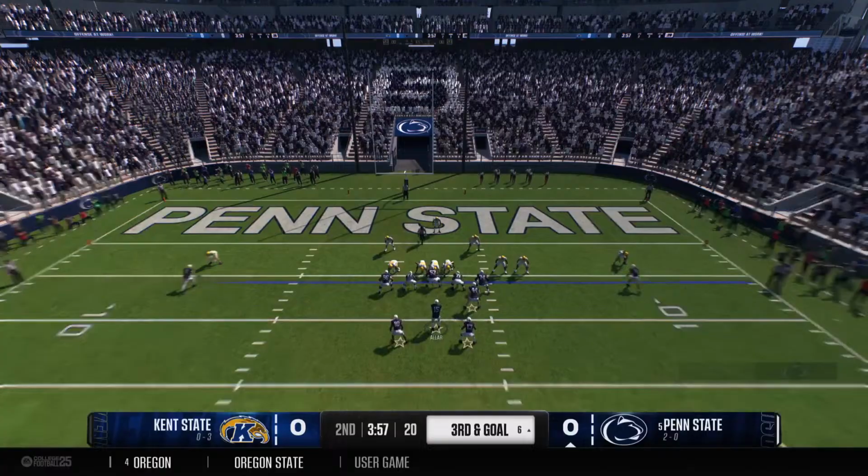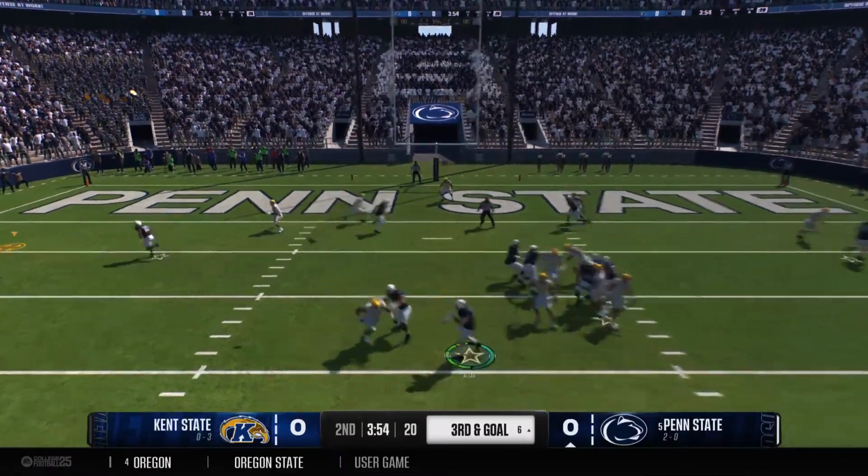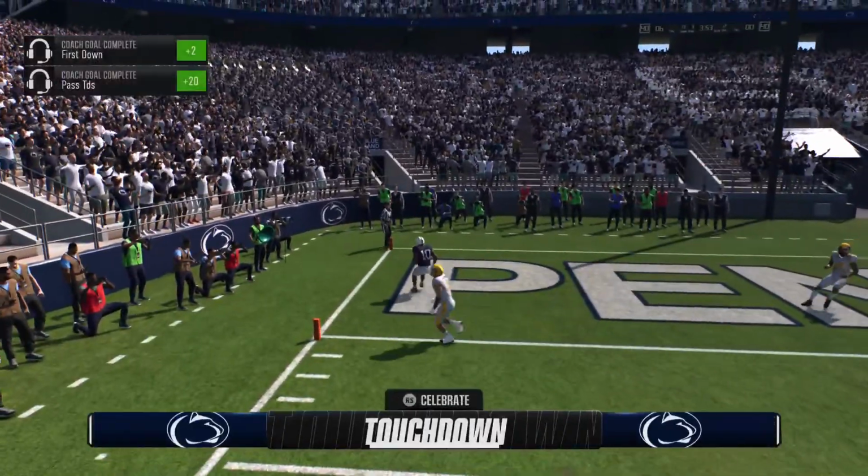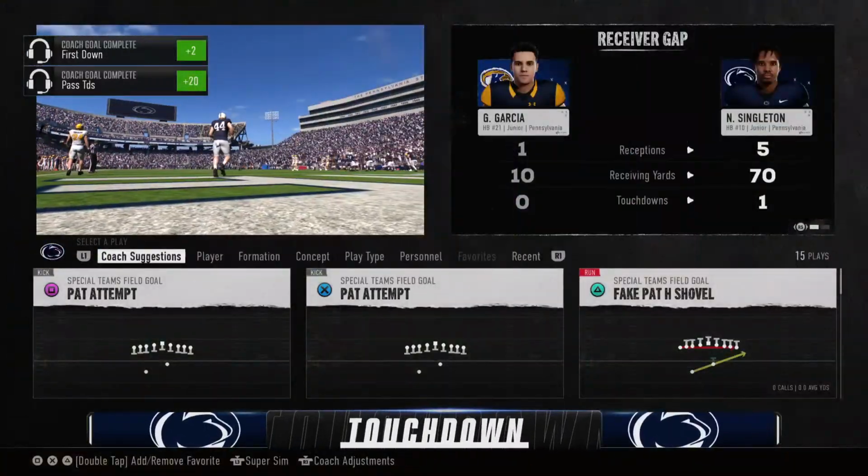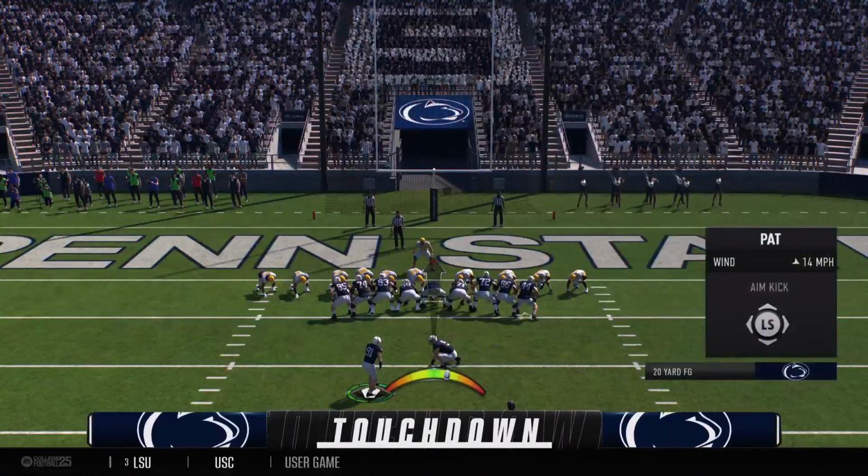And here's the thing. If I get close and I get stopped, it's 4th down. 4th down means go for it. That's all. And he cruises his way to the house. Touchdown, Penn State!